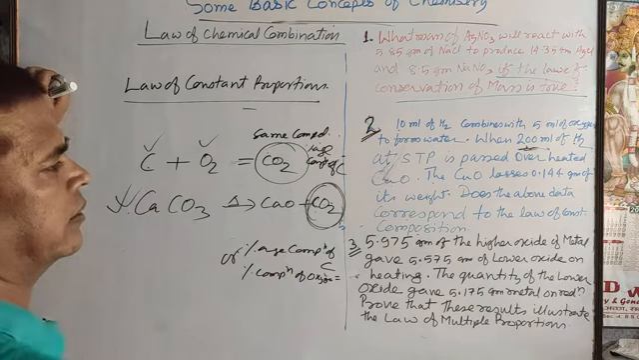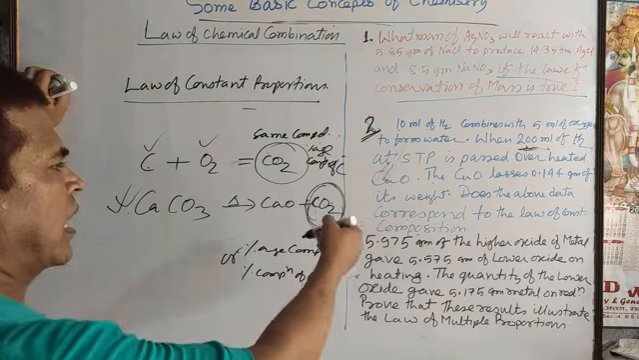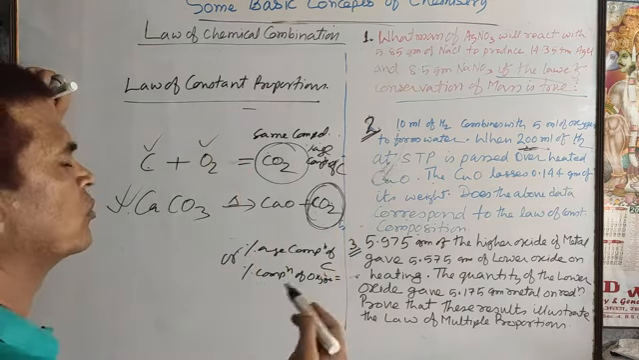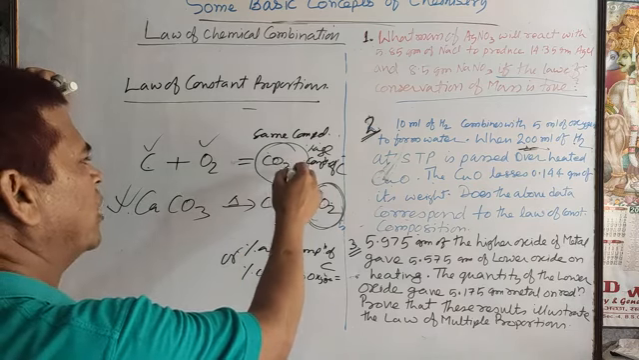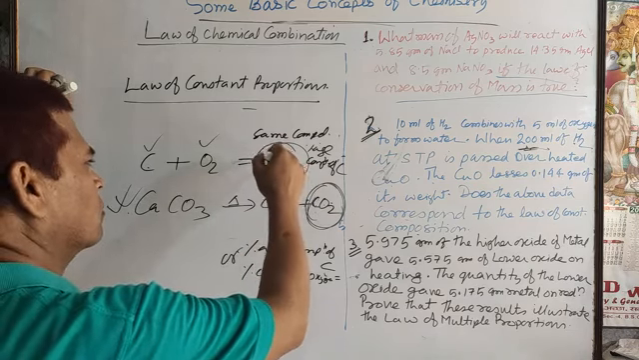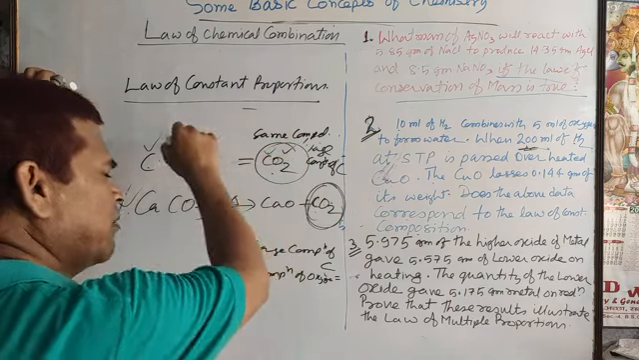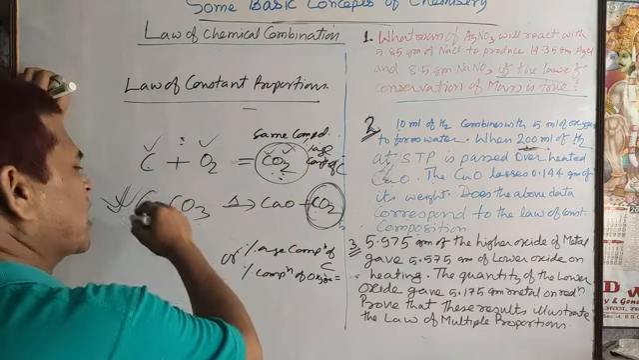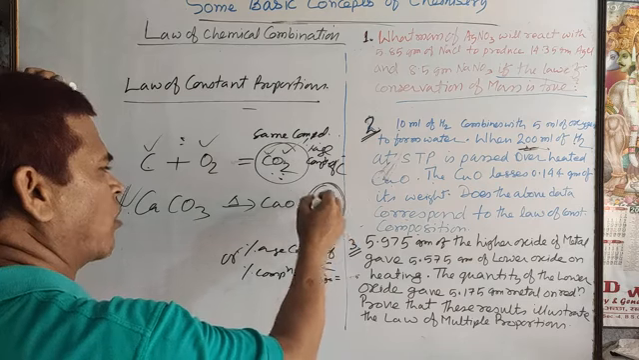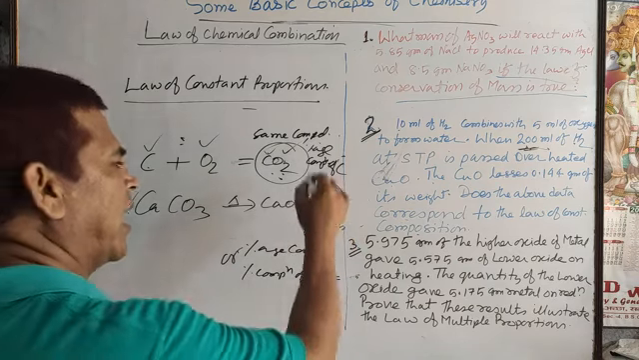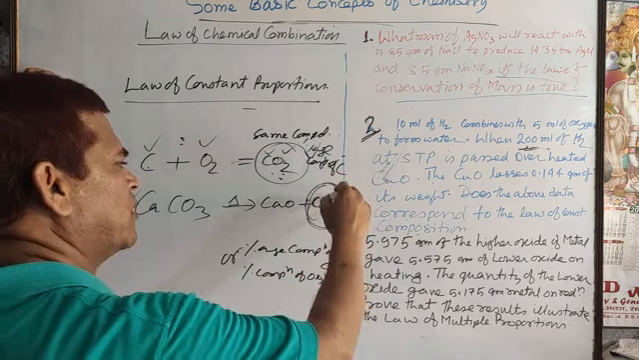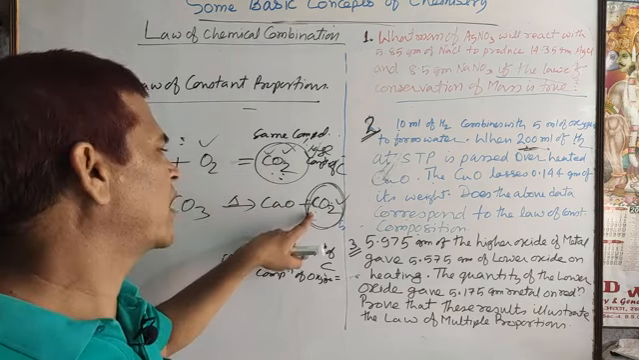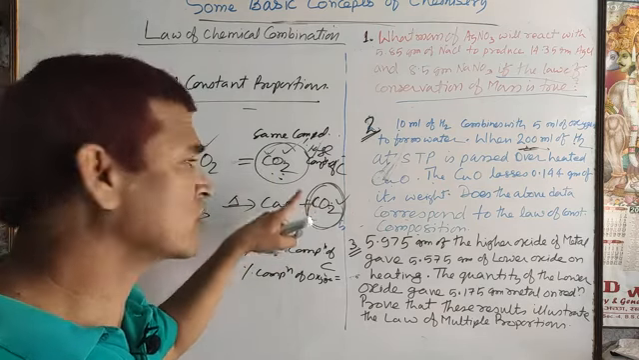Sometimes sufficient data is not provided, but you know the ratio. According to the given data you find the ratio between the two elements, the ratio between carbon and oxygen. In the second experiment again you find the ratio between carbon and oxygen from the given data. The ratio in the first experimental data and the ratio in the second experimental data will come the same, because the compound is the same.